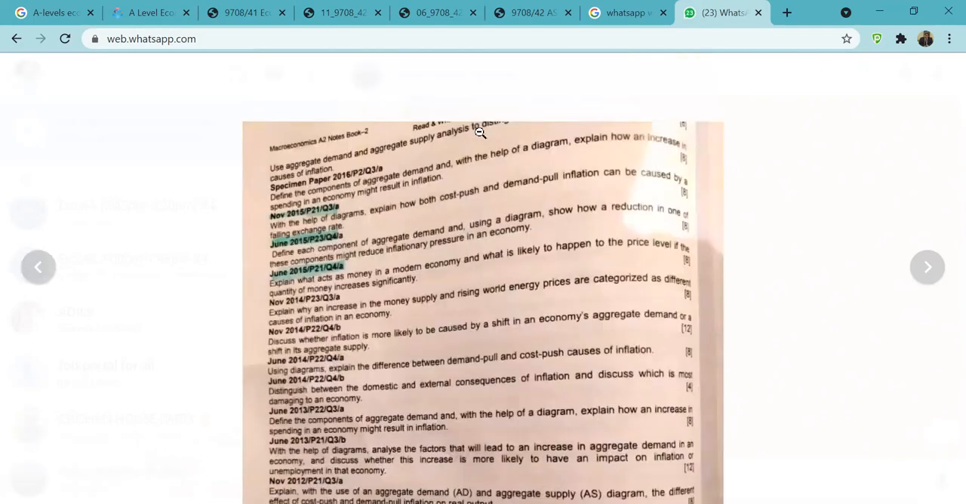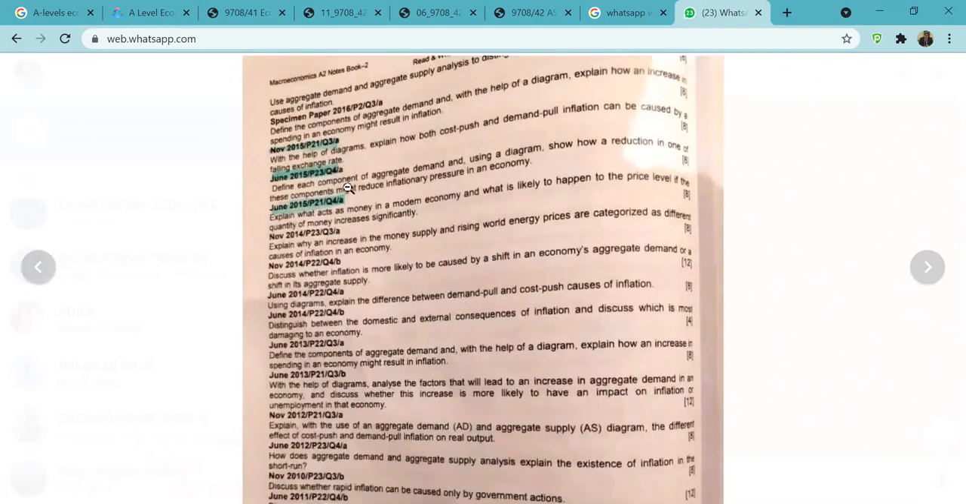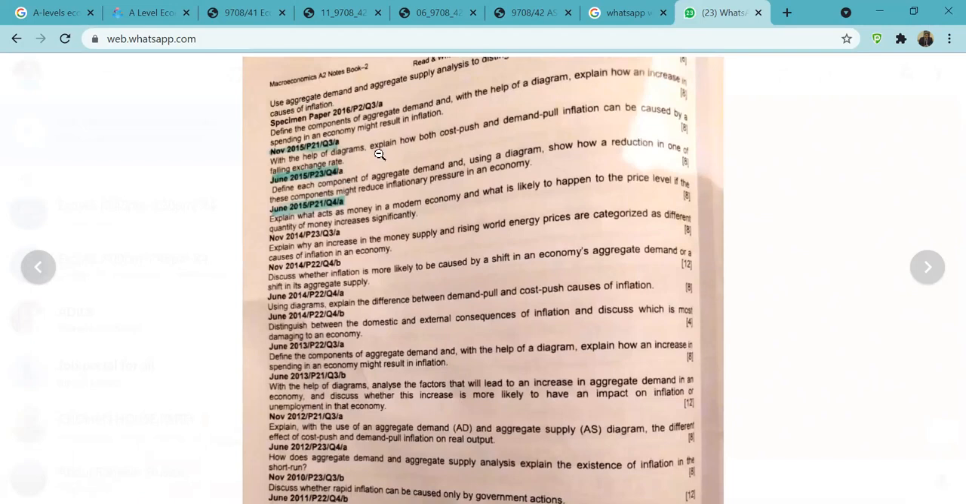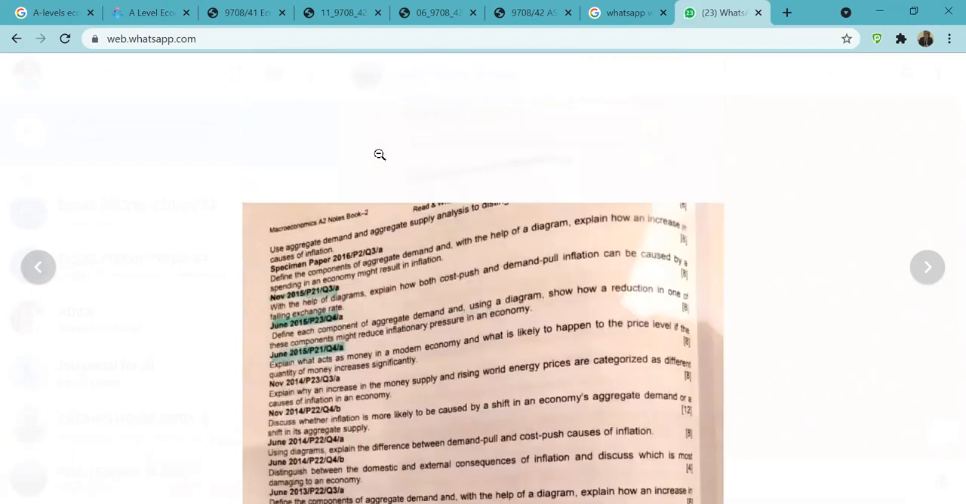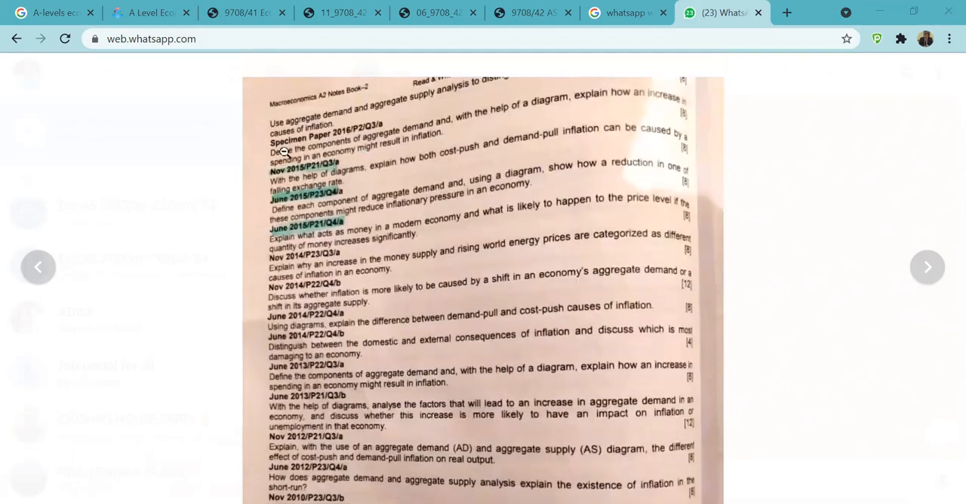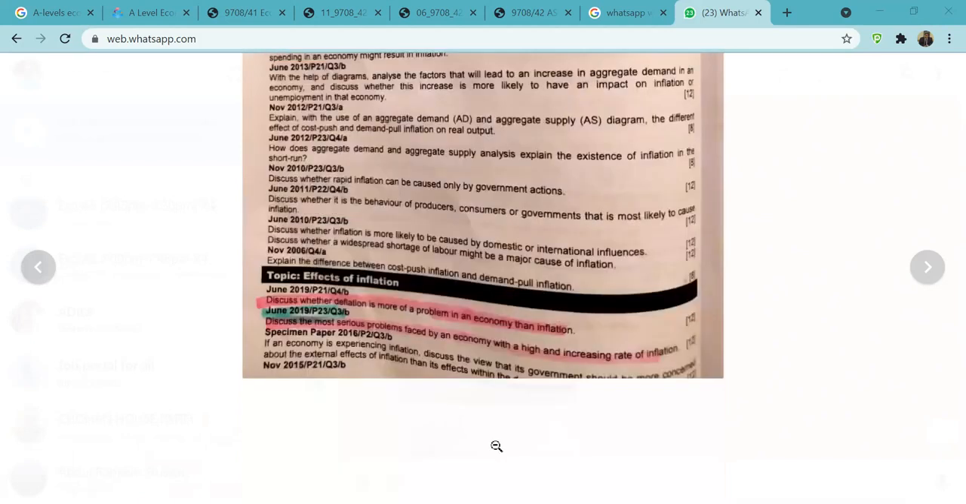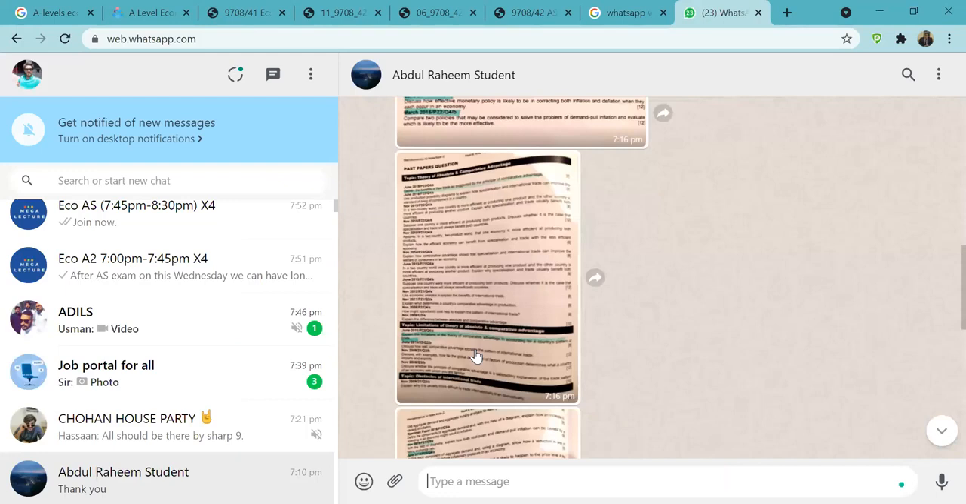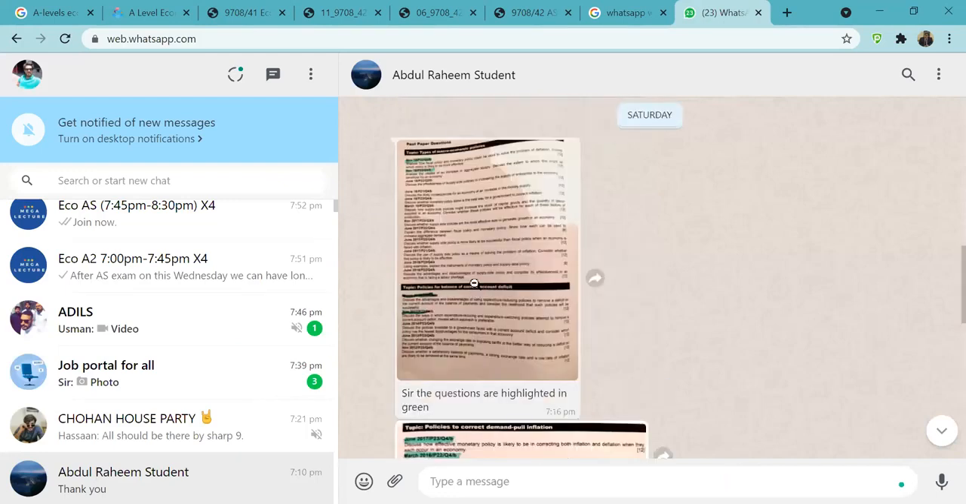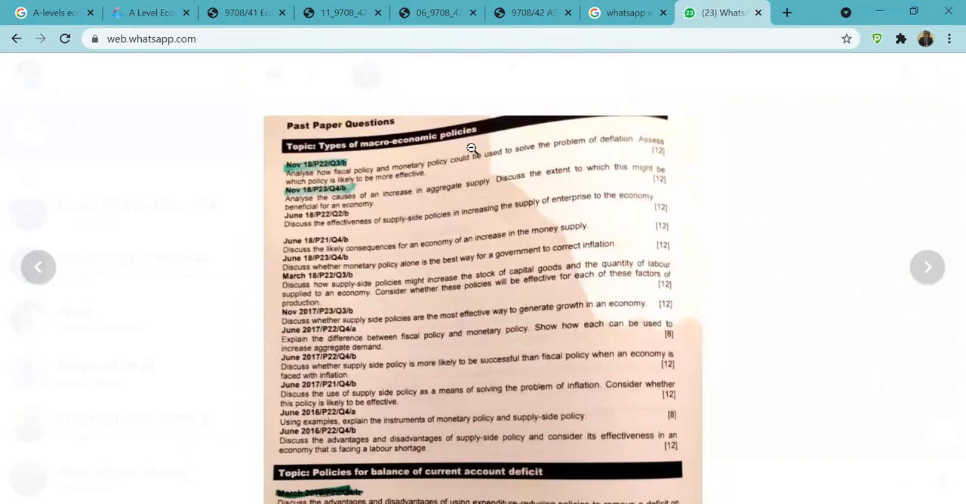Then are these the question you wanted us to do? With the help of a diagram, explain how both cost push and demand inflation can be caused by a falling exchange rate. Okay, this sounds interesting. No, no, policies question. Okay, tell me what acts as a model. Did you share these ones? But this is inflation. Just a second. Why is this not helping? Just a second. I think, right. This one, right?